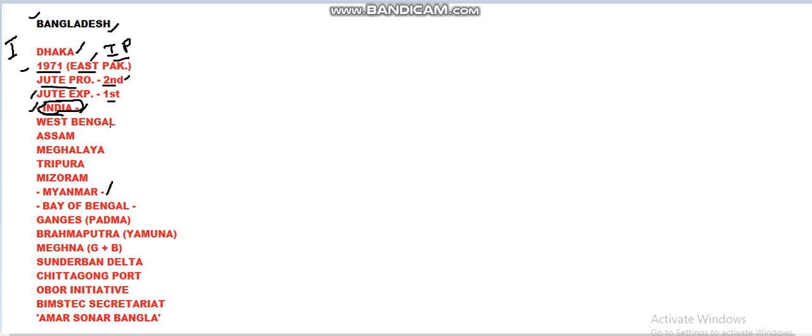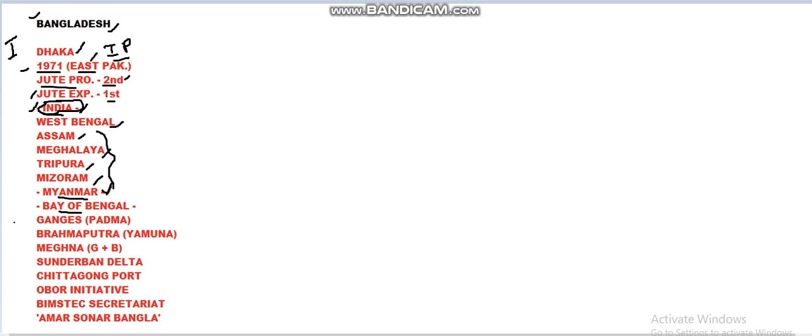The states that have borders with Bangladesh are West Bengal, Assam, Meghalaya, Tripura and Mizoram. As we know, Bangladesh is on the northeastern side when compared to India. So these northeastern states have the major portion of their border with Bangladesh, and Myanmar also has its border with Bangladesh. On its south, Bangladesh has the Bay of Bengal. We shall see all of this in mapping.